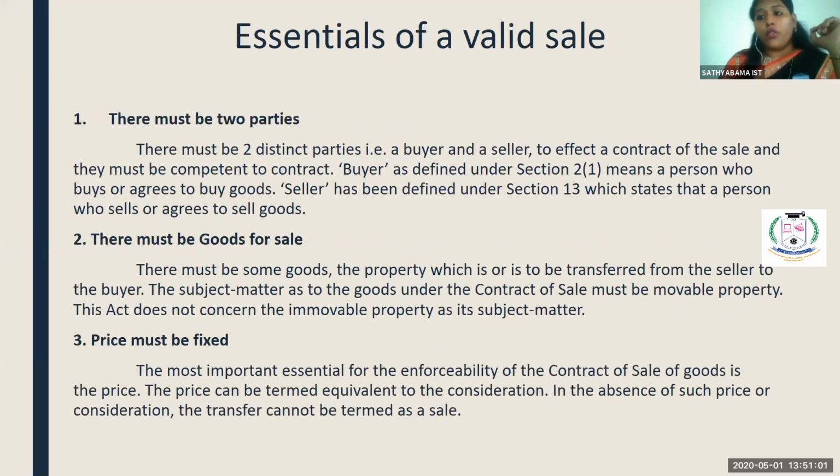Now, the essentials of a valid sale. There should be a minimum of two parties: one is the buyer and the second one is the seller. That is what Article 13 defines, that there should be a buyer who agrees to purchase the goods and a seller who agrees to sell the goods. There should be goods for sale. If there are no goods, you cannot sell anything. And the price must be fixed.